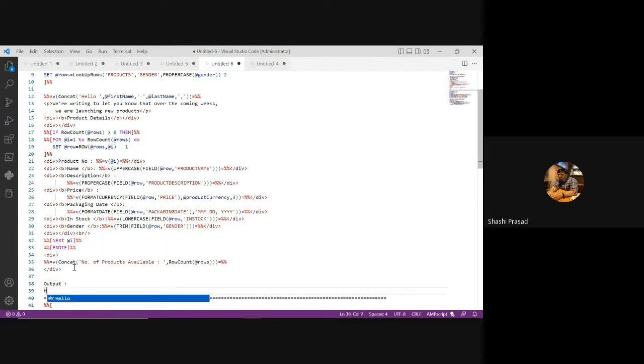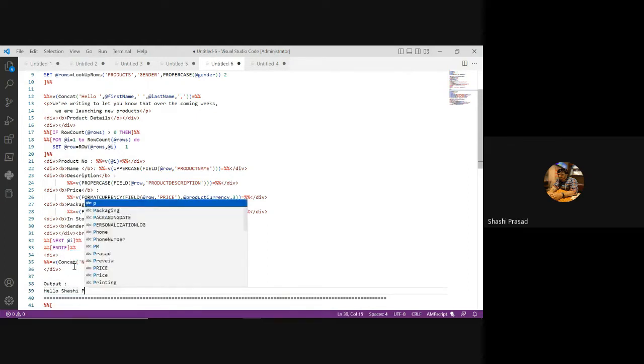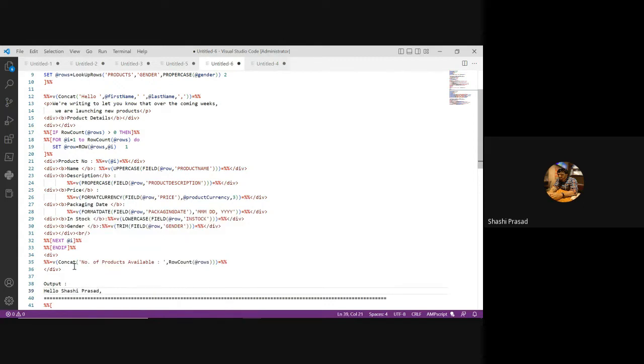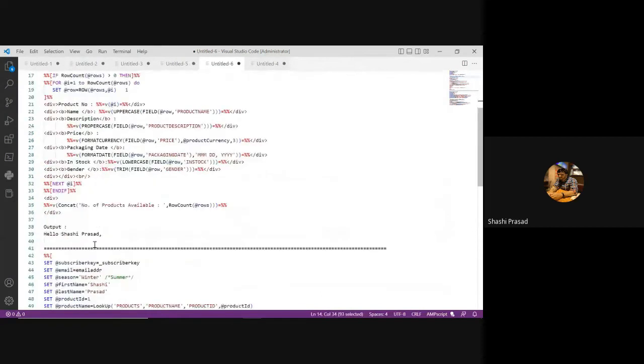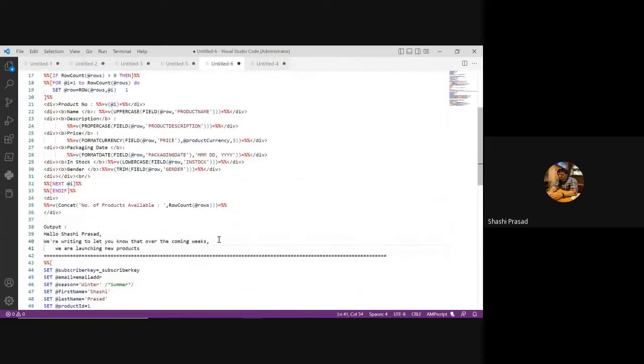So first will be the row, then we are saying this one. We are launching these products and so on. This is in the paragraph.